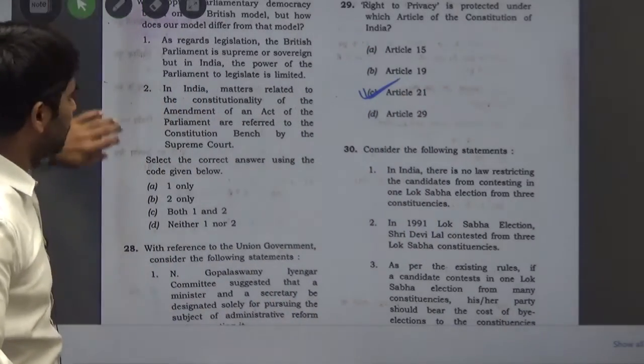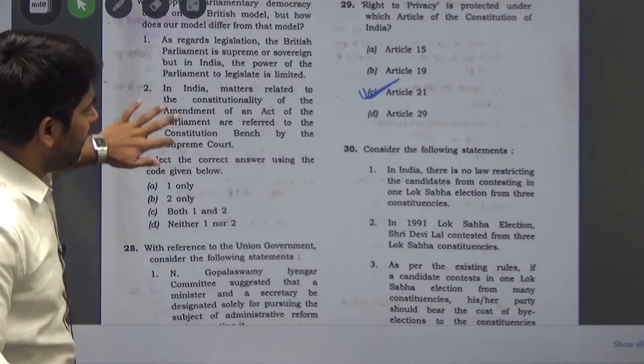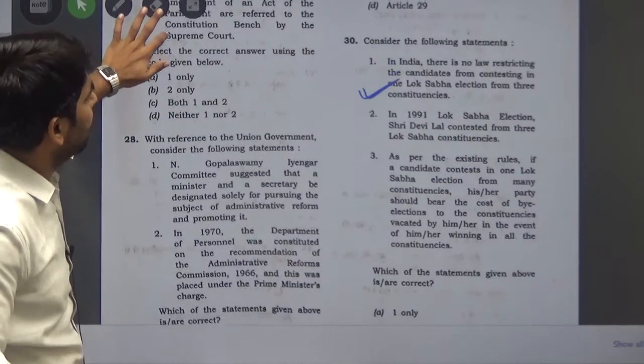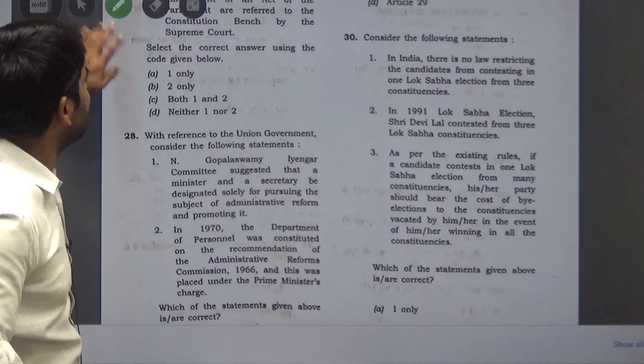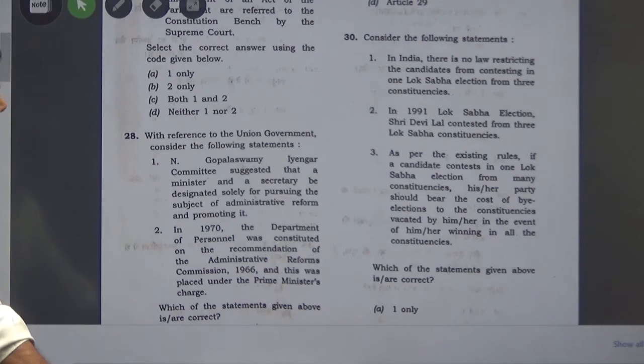Let's move on to the next, and that is question number 30. Question number 30 says, consider the following statements. The first statement is, in India, there is no law restricting the candidates from contesting in one Lok Sabha election from 3 constituencies.